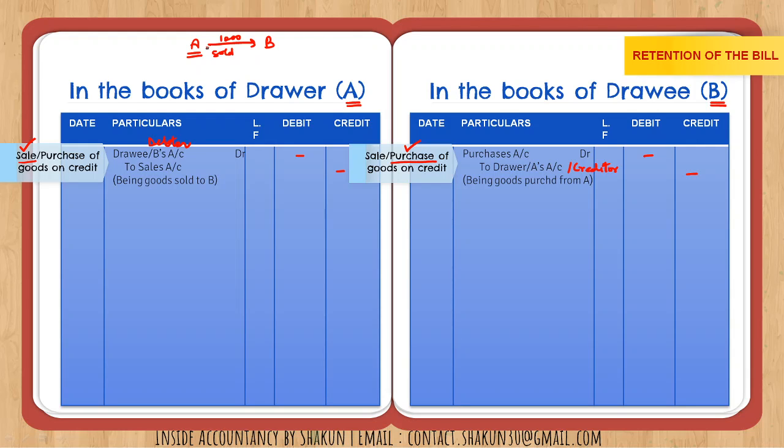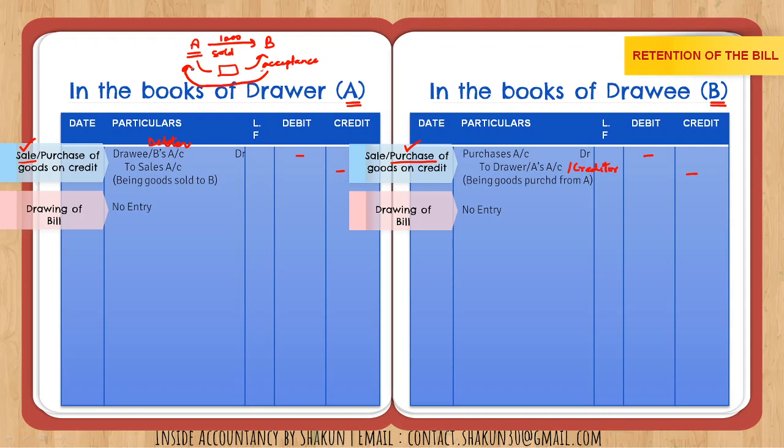So after the purchase was made, then what happened? A had drafted a document and had sent it to B. For drawing of the bill, when A draws a bill, there is no entry. There is no entry for drawing of the bill because the bill becomes a legal document only when it is accepted by the drawee. So after A had drawn the bill, B had given the acceptance, and after he gave the acceptance, he returned the bill back to A.